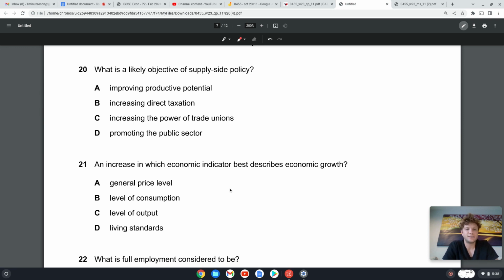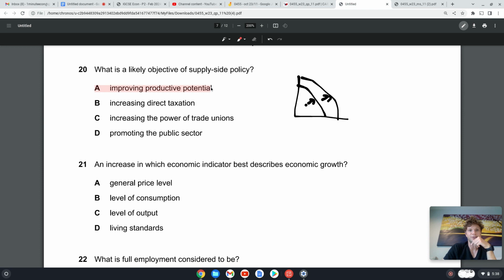20. What is a likely objective of supply side policy? Okay, supply side policy, basically we want to improve either the quality or quantity of our factors of production so that we can either move from inside the PPC onto the PPC, or so that we can boost the whole PPC. We want to improve our productive potential, the maximum amount of products we can produce.